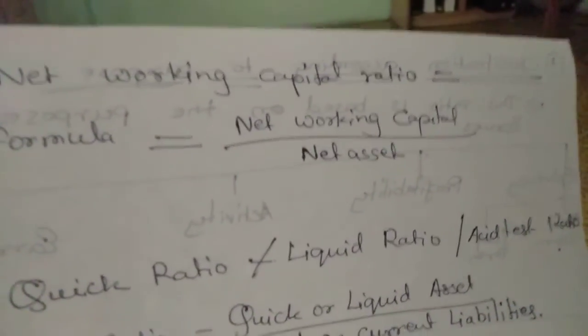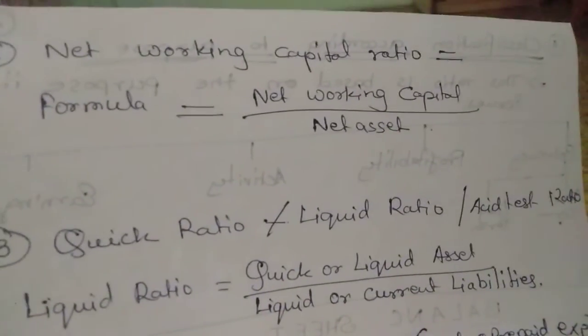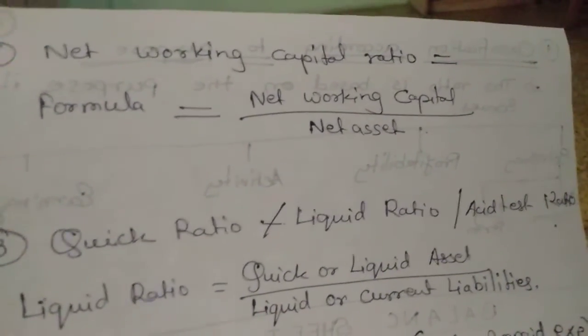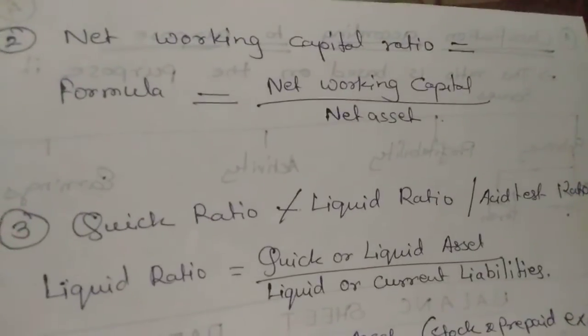What is working capital? It is the requirement of our day to day expenses, and the formula for calculating net working capital ratio is net working capital upon net assets.